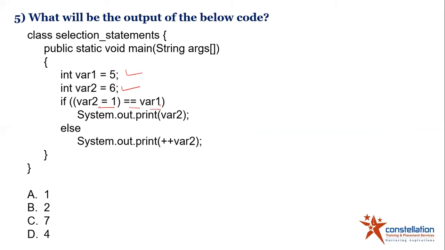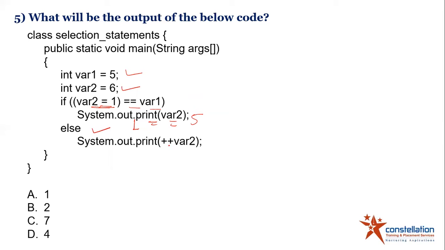Okay, so first of all, if you do not understand what this means, you are bound to get it wrong for sure. But in case you know var2 = 1, there are still chances that you will get it wrong. Now what is happening is that var2 = 1 is an assignment operator. So the value of var2 became 1. Now it is comparing it with var1, which is 5. So 1 is not equal to 5. So the else part will get executed.